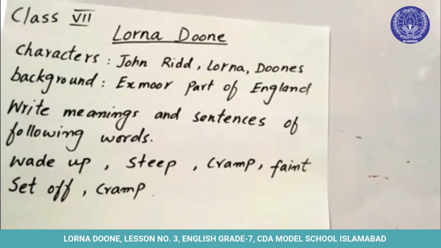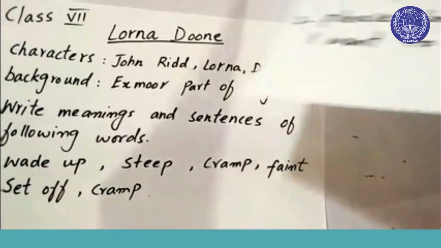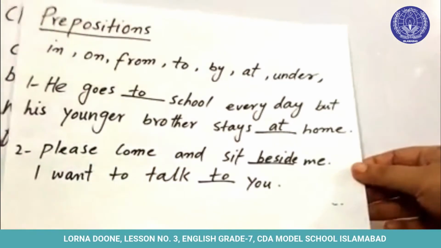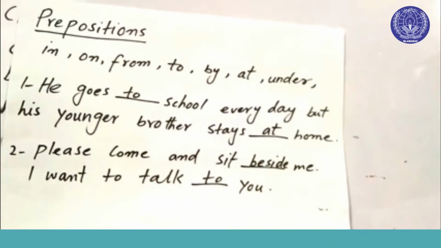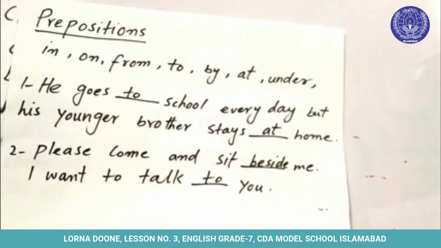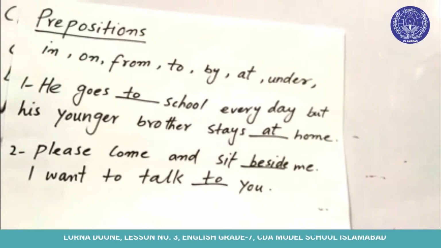Now we come to the grammatical portion, and that is prepositions. As we all know, prepositions are short words that are used to tell us about the position of something. For example, we have different types of prepositions: in, on, from, to, by, at, under, etc.